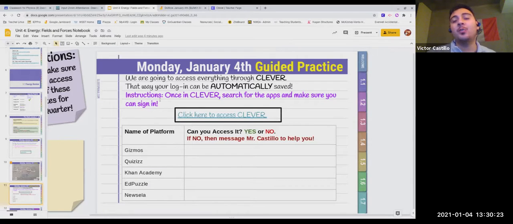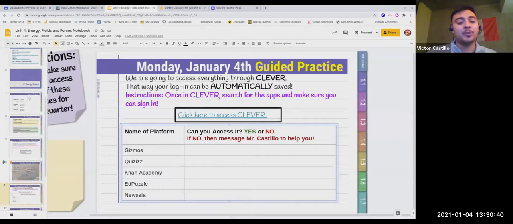So the instructions are that I want you to go to Clever and search for these apps: Gizmos, Quizzes, Khan Academy, Edpuzzle, and Newsela. These are the 5 main ones we'll be using throughout the quarter, and I want to make sure you can access them. A quick way to do that is to go to Clever, then Mr. Castillo's teacher page.